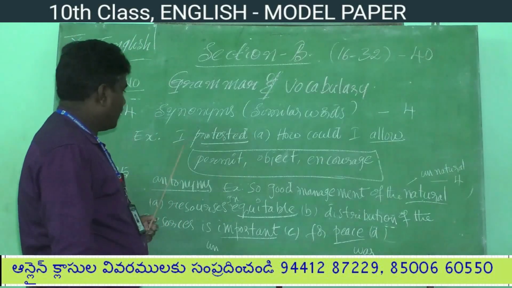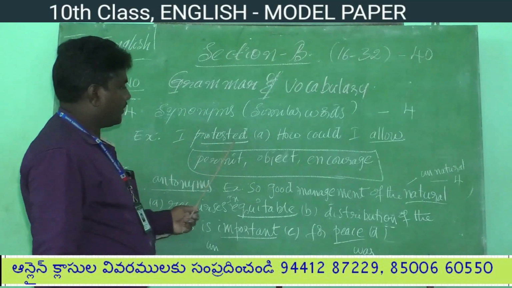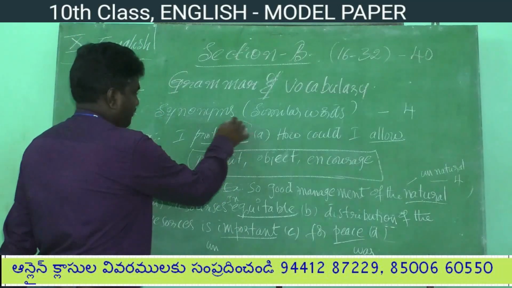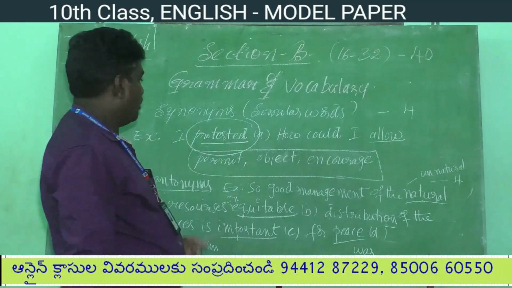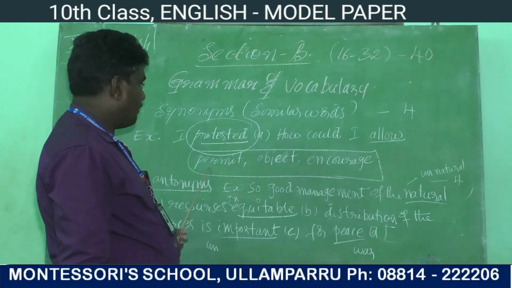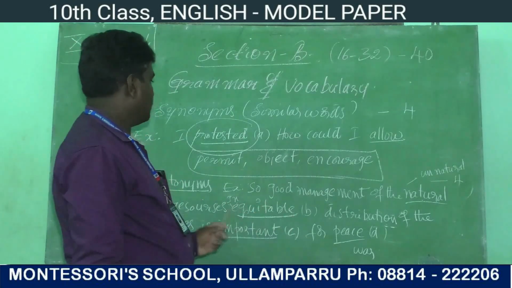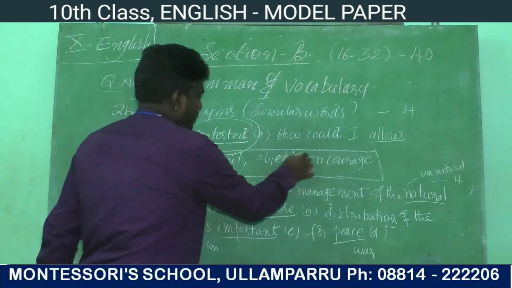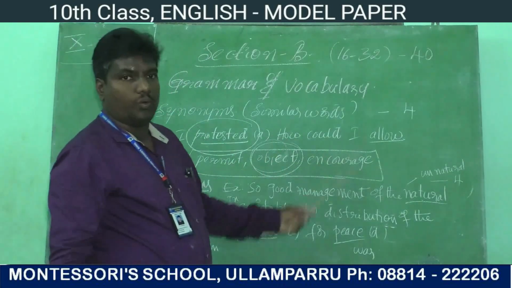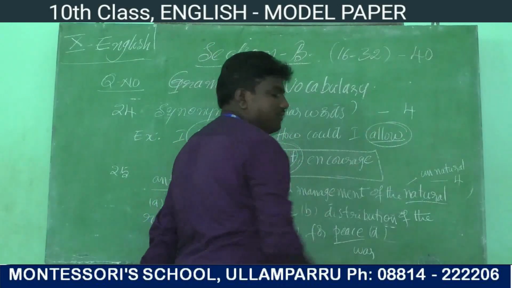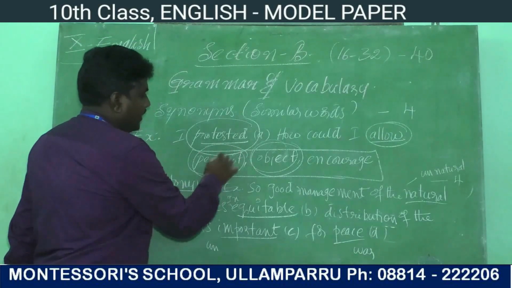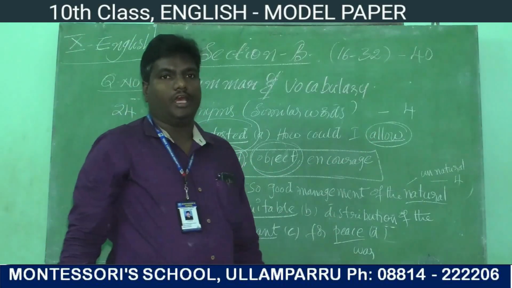For example, see, I say one example. "I protested how I could yellow." Here, what are the underlined words? Protested is the underlined word. What is meant by protested? In the given box, some words will be given: permit, object, encourage. What is meant by protested? Object. Object is the correct answer. Next, "how I could yellow." What is the synonym of yellow? Permit. Permit is the correct and similar word of yellow.